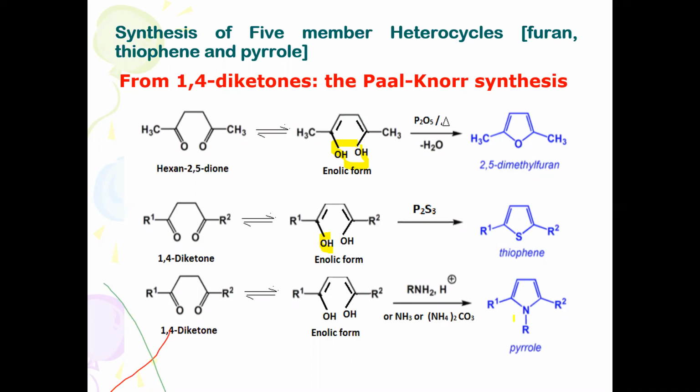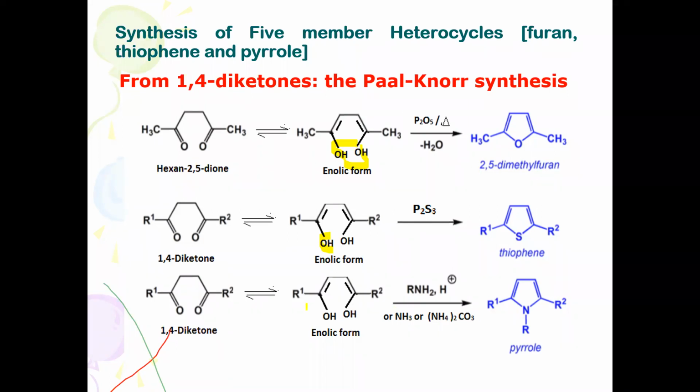Usually in this synthesis you will find two types of questions. Either they will directly ask a 2-mark question, give the synthesis of furan by 1,4-diketones, or Paal-Knorr synthesis of furan, thiophene or pyrrole, or directly one full question: give the Paal-Knorr synthesis of furan, thiophene, and pyrrole.